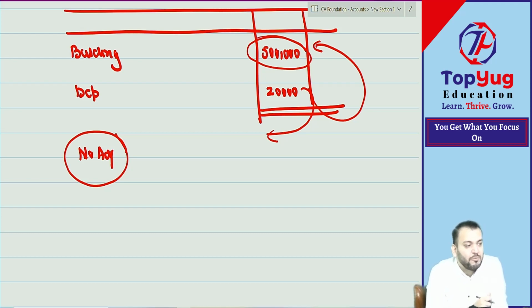So you have not transferred depreciation to P&L. Depreciation is an expense. Where will expense go? Depreciation is an expense. This is not accumulated depreciation account.